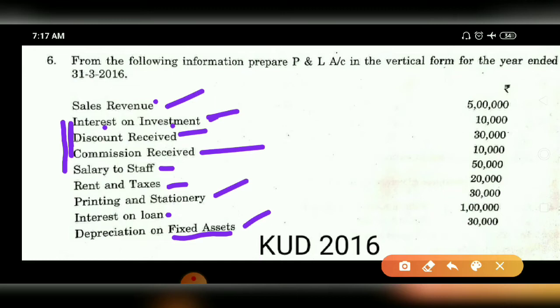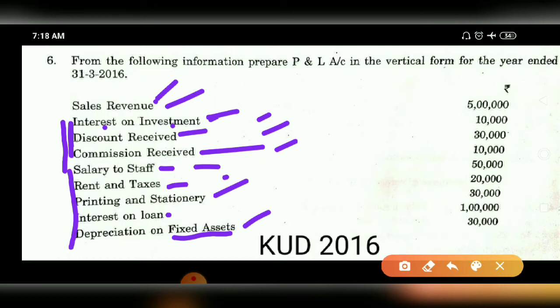Fixed assets means machinery, building and all. Every year machinery and buildings are subjected to depreciation. That means the value of that machinery or building will decrease, that is an expense. So from the salary to here, all the expenses are given. Sales is given, 3 office incomes are given, then all the remaining office expenses are given.